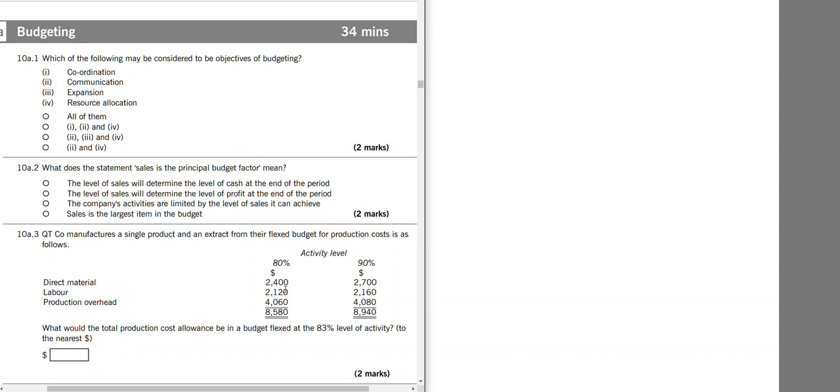So in a question like this, we have to see whether these costs that are given are variable or semi-variable or fixed. If they are same for both levels of activities, then you know it is fixed. If they are not same, it doesn't mean they are variable. They could be both variable and fixed, which means semi-variable. So we have to find that. So what I'm going to do is take the costs and divide by units to see whether the costs are variable. If they are same per unit, then I would know that they are variable.